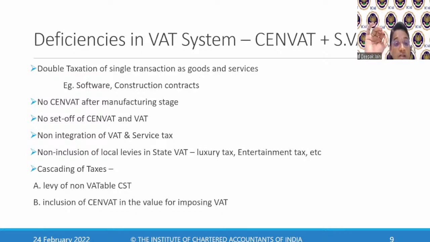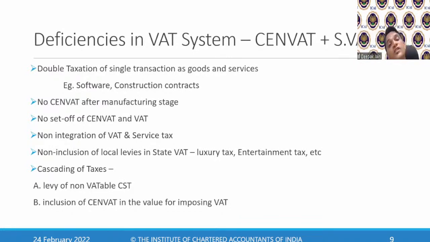GST had come into the picture. No SENVAT after the manufacturing stage. In the Excel example, we have seen that the manufacturer used to charge excise duty, but the wholesaler or the distributor never used to get the credit because he was not registered under excise. So that used to be an additional cost for him. No SENVAT was available after the manufacturing stage.